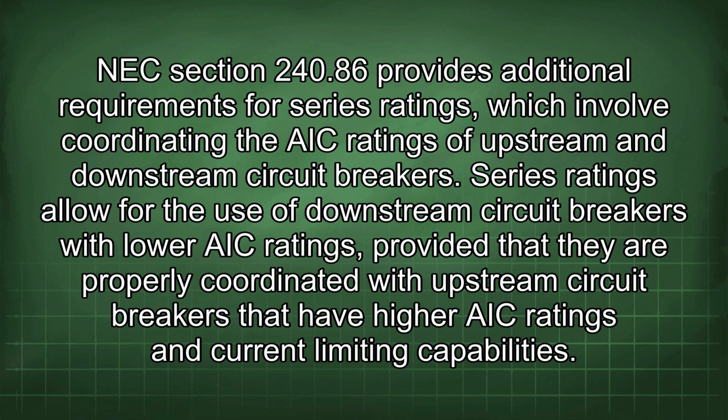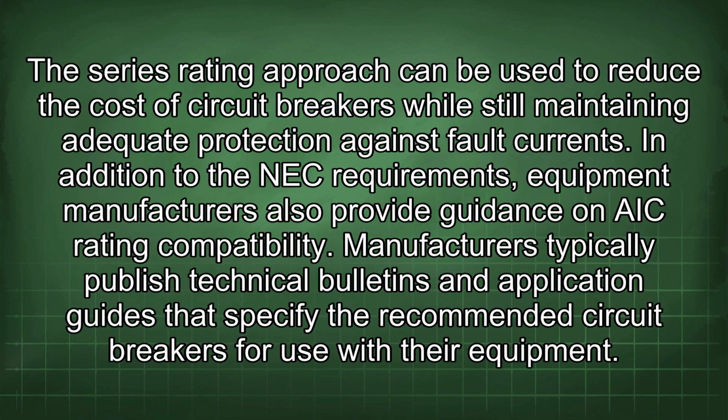NEC Section 240.86 provides additional requirements for series ratings, which involve coordinating the AIC ratings of upstream and downstream circuit breakers. Series ratings allow for the use of downstream circuit breakers with lower AIC ratings, provided that they are properly coordinated with upstream circuit breakers that have higher AIC ratings and current limiting capabilities. The series rating approach can be used to reduce the cost of circuit breakers while still maintaining adequate protection against fault currents.